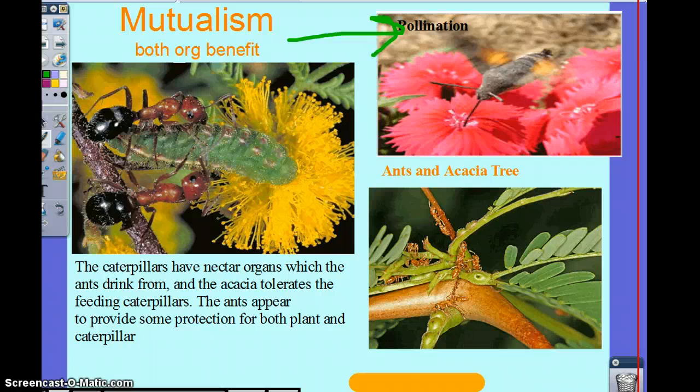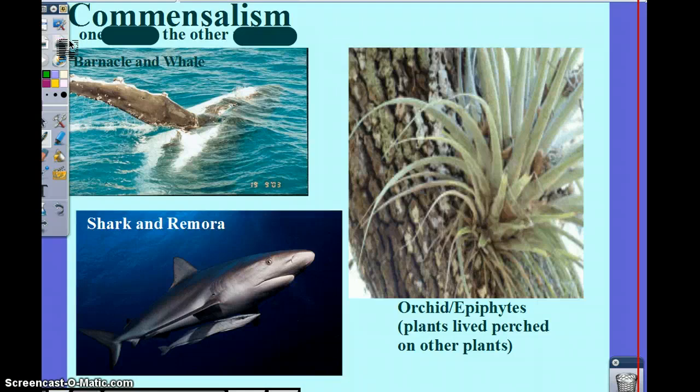Pollination is ants and this tree, they actually found that there's a triple mutualistic relationship where you have the caterpillar and the ant and the tree together. But the one example that's going to definitely come up is pollination. Not just for mutualism, but in another section when we talk about it, you're gonna see it comes up quite often.